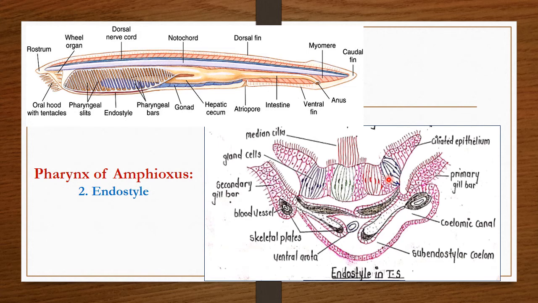Here in the transverse section of endostyle, we can observe these 2 kinds of cells: the 4 tracts of gland cells which secrete mucus, which alternate with 5 tracts of ciliated cells. Here we can observe at the middle region the cilia are longer. The endostyle is supported below by 2 gelatinous skeletal plates. Here the 2 gelatinous skeletal plates are observed which support the endostyle.